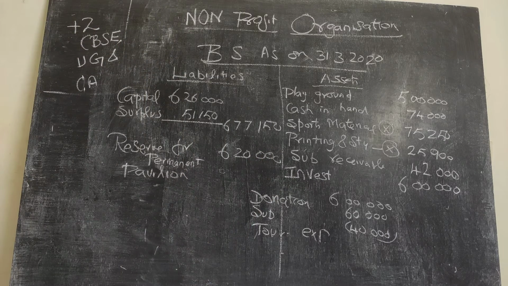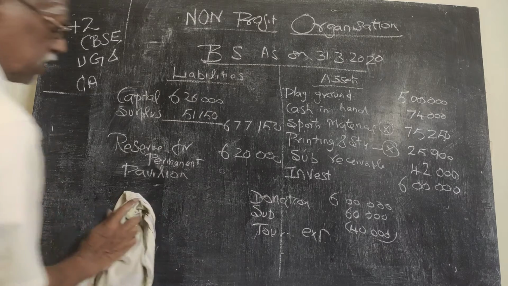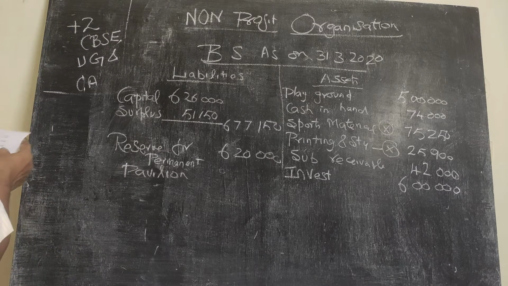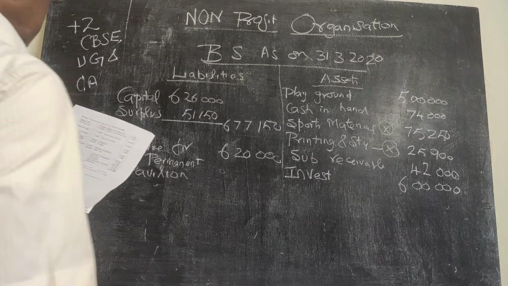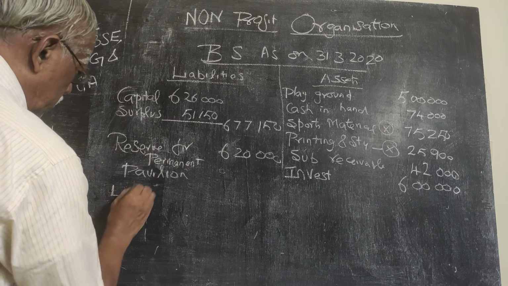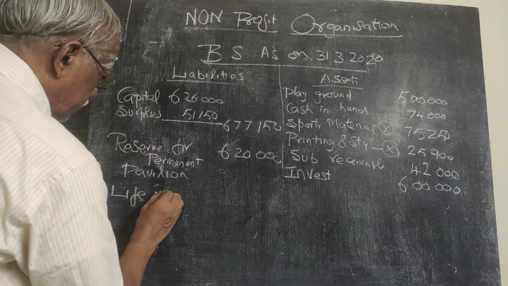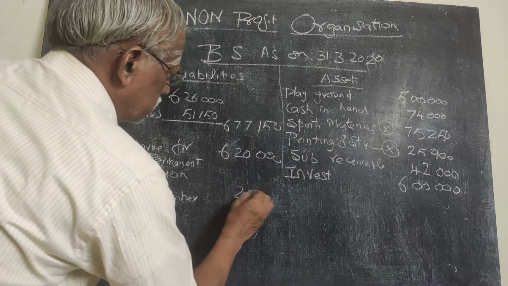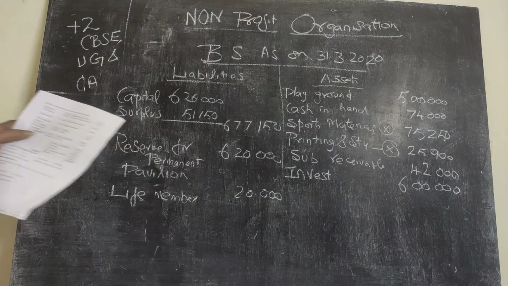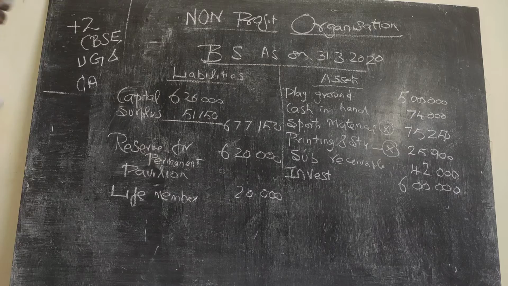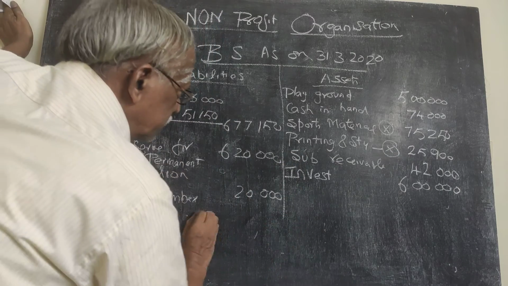6 lakhs 20,000. Now one more entry, that is life membership fees. We have received it, it is shown in receipts and payments. That is a liability, so that we take. So life membership fees is 20,000. So I think we have taken everything. Now it must tally. Let us see whether we are getting it tallied.